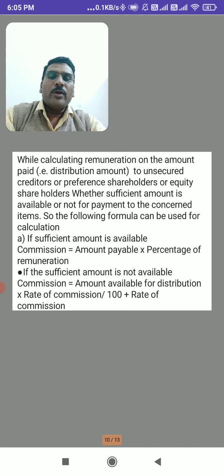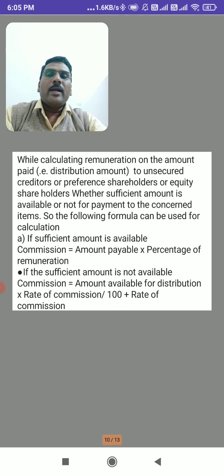If sufficient amount is available, commission can be calculated on the amount payable multiplied by the percentage of remuneration. If sufficient amount is not available, the amount available for distribution is to be taken and multiplied with the rate of commission and divided by 100 plus rate of commission. So here, if the amount is sufficient, only the amount payable is multiplied with the percentage of remuneration.